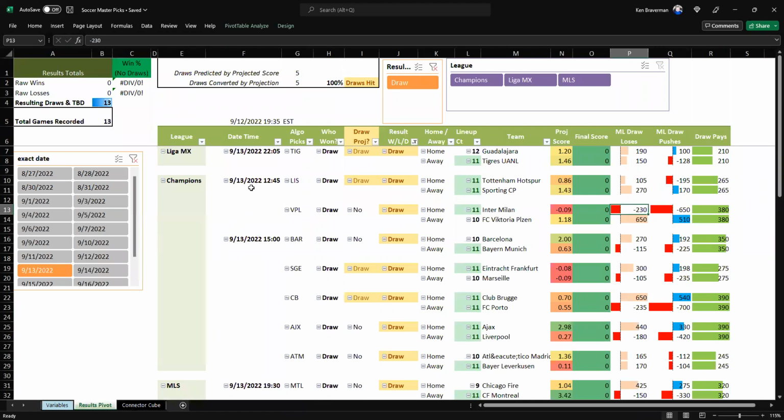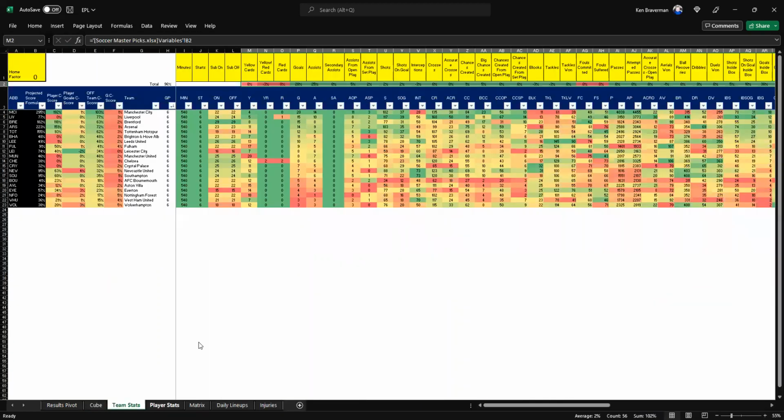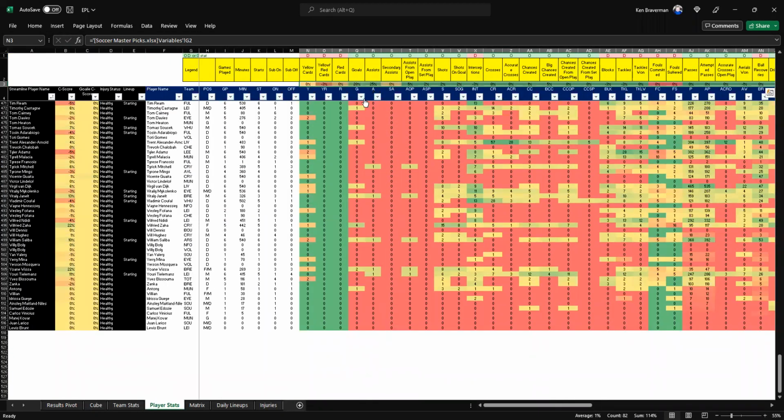So, guys, crazy stuff. You're going to see more soccer videos, and there's a lot of soccer going on. And any more leagues that RotoWire has that are in this format, with the player stats in this format, if they have those and they have the lineups, if they have both of those things, I think I went through all the ones that they have, but if they have any other leagues that have that information, we can add a new algorithm for them and connect them to this thing. And you can just keep adding and adding and adding.